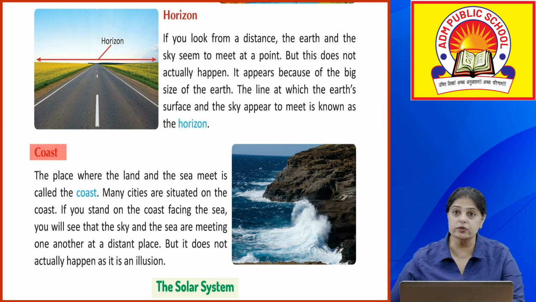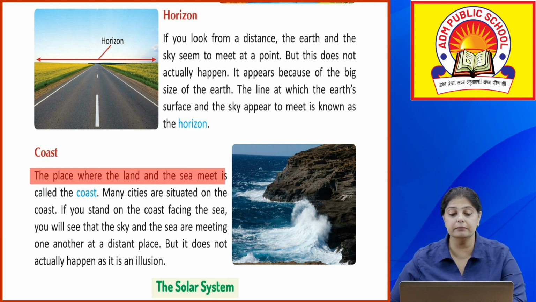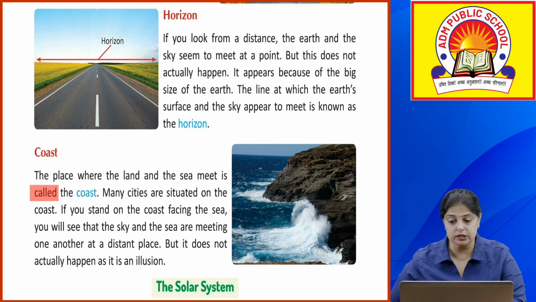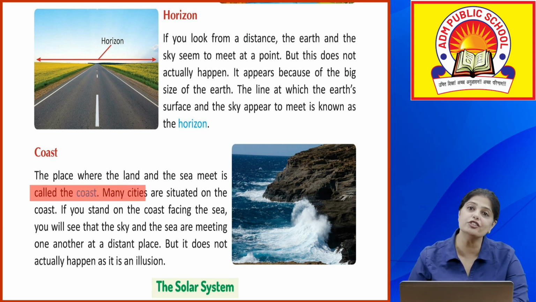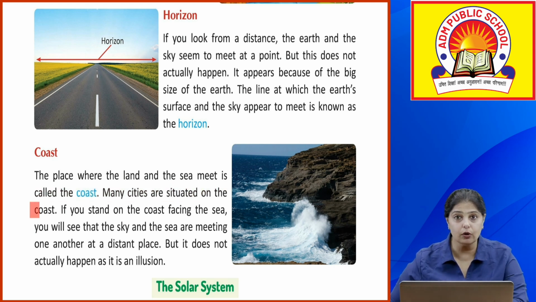Then you have the coast. The place where the land and the sea meet is called the coast, okay, जहाँ पे land and sea meet. It may be near the rocks or it may be the seashore, okay. That place is known as the coast, okay. Many cities are situated on the coast.